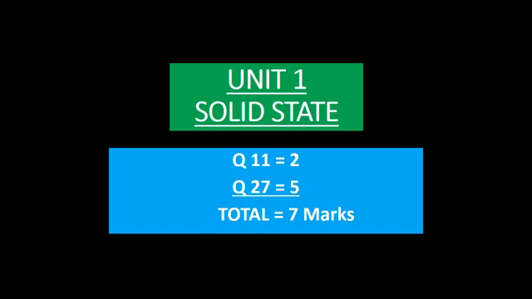Hi, welcome. Now I am going to discuss unit number 1, that is solid state of second PUC chemistry. From this chapter you will get totally 7 marks for the main exam, and in the question paper there will be 2 questions from this chapter, that is question number 11 which carries 2 marks and question number 27 which carries 5 marks. Totally 7 marks will be there in the annual exam question paper.